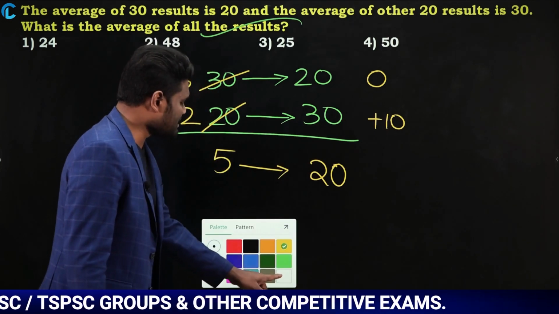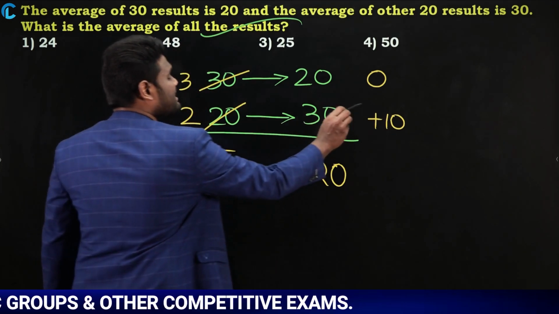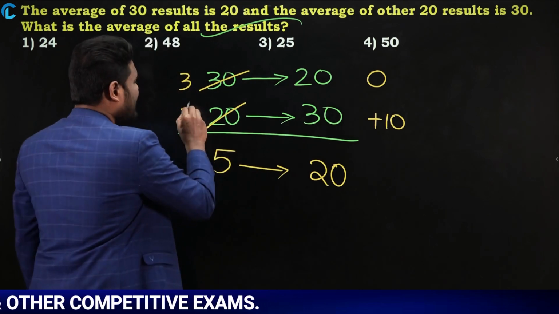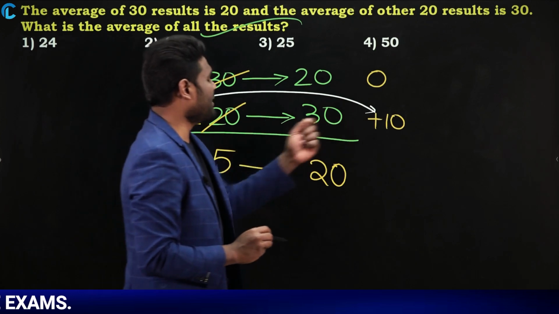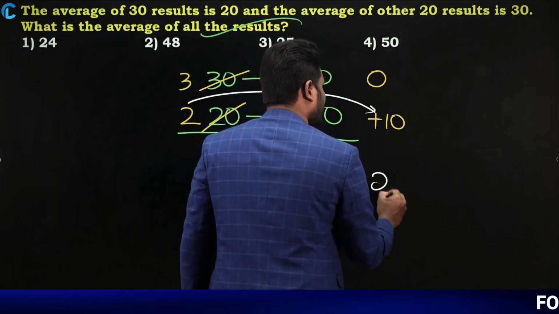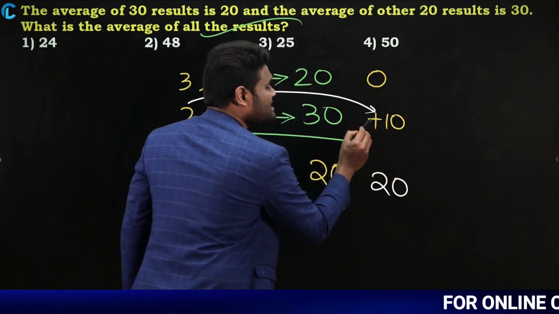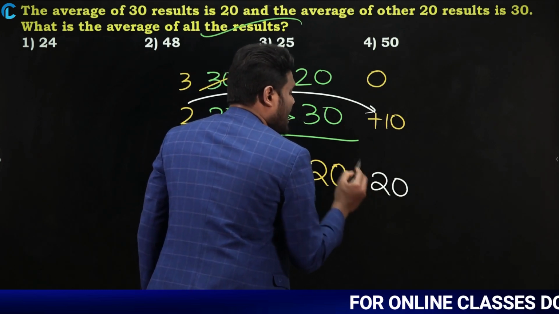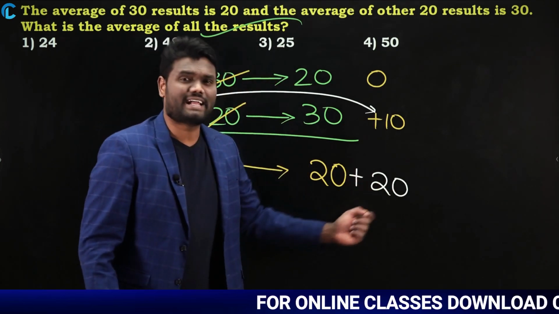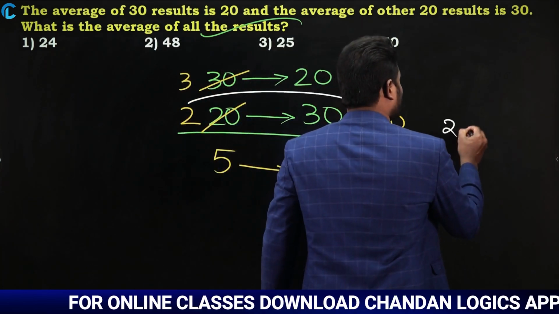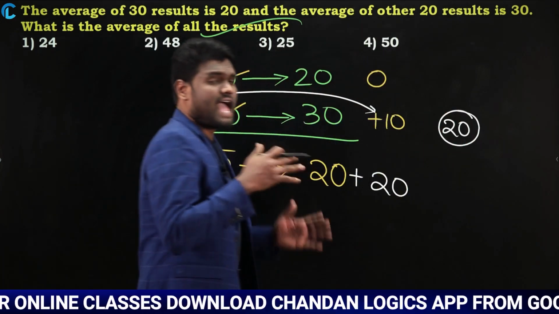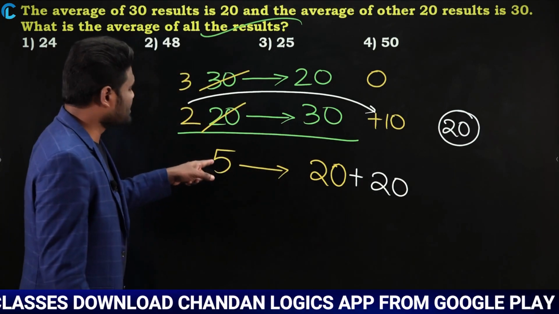So now what you need to do is look here carefully. This 10 more is for how many numbers? For 2 numbers. That is the reason you need to multiply it. So 2 into 10 is nothing but 20. As this is plus, now you need to add it. And don't forget, this 20 extra has to be distributed for all. So all means a total of 5.